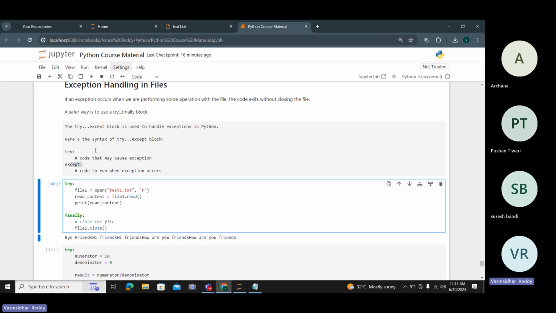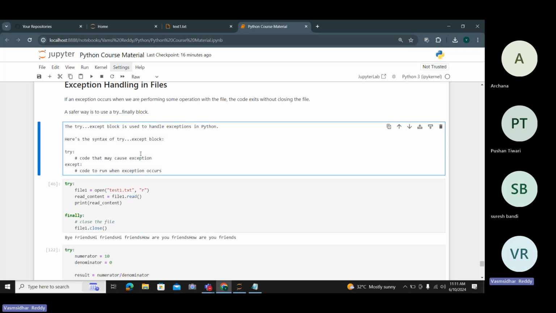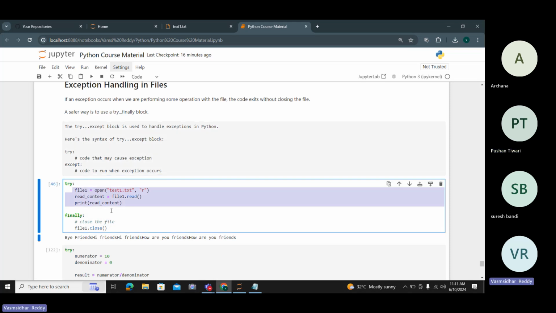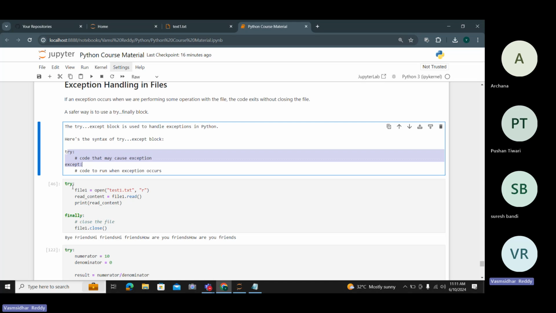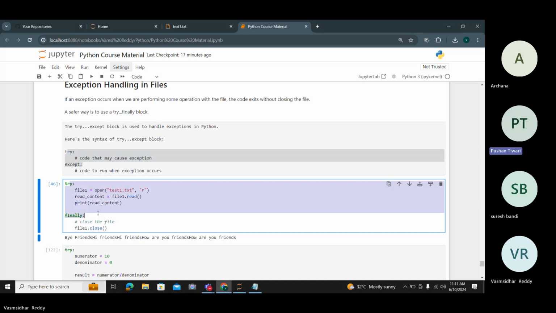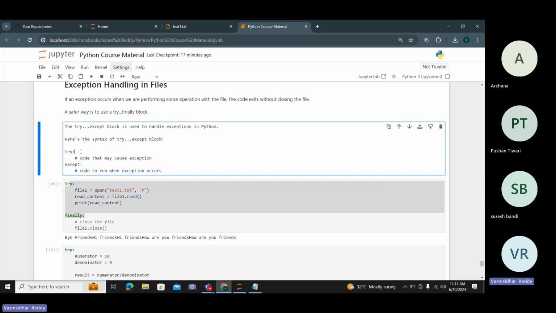We are trying to open the file, and we are expecting certain things. We are trying to open the file, and finally I need to do something. So these are the three keywords we use in file handling. One is one pair and this is another pair. It simply works like if conditions.